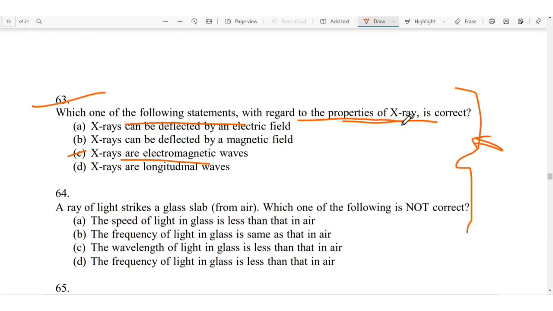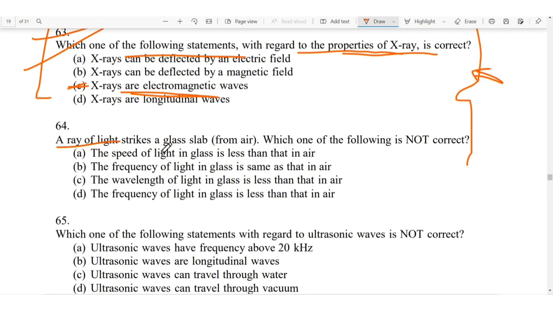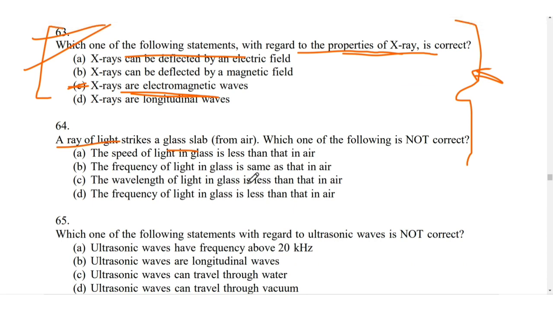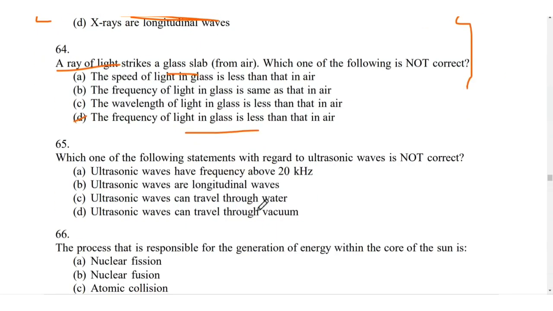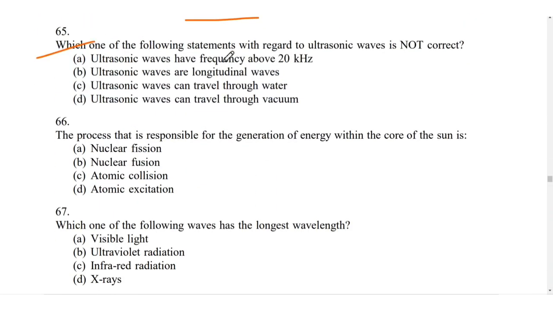Which statement with regard to property of X-ray is correct? X-rays are electromagnetic waves, and you can cover this topic from the class 10 science book. A ray of light strikes a glass slab from air. Which of the following is not correct? The answer is the frequency of light in glass is less than that in air. It is not correct. Which of the following statements with regard to ultrasonic wave is not correct? Ultrasonic waves can travel through vacuum. It is not correct.